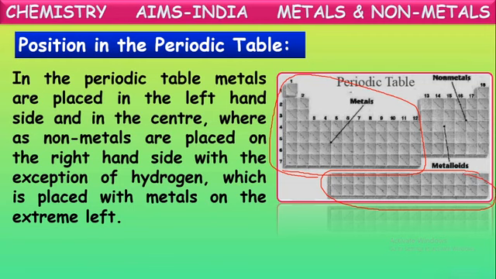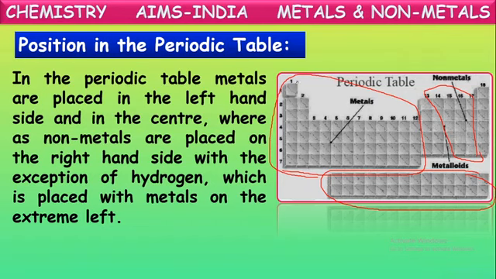The metals occupy the periodic table's left side and the center, whereas non-metals are placed on the right hand side with the exception of hydrogen. Yes, non-metals are mostly here. This place we can say non-metals. Non-metals are placed at the right hand side except hydrogen.